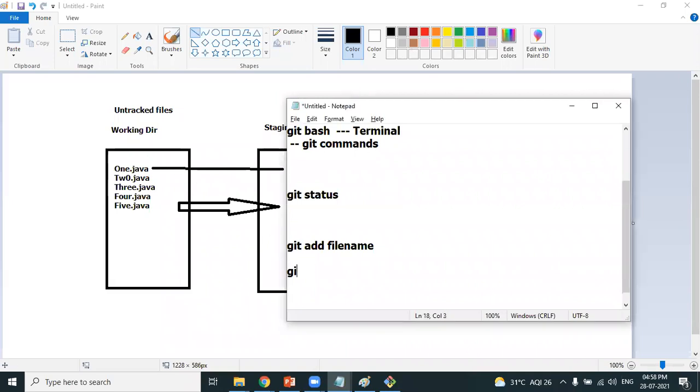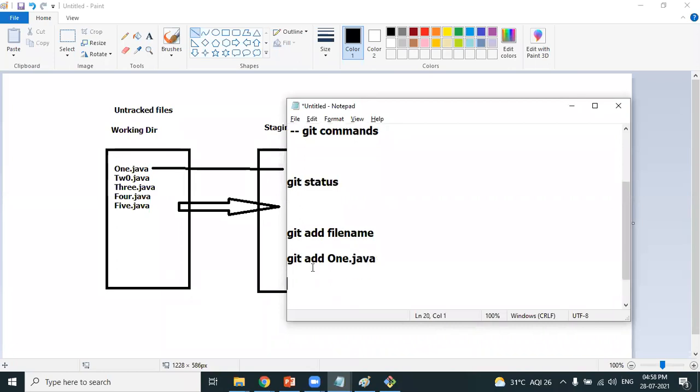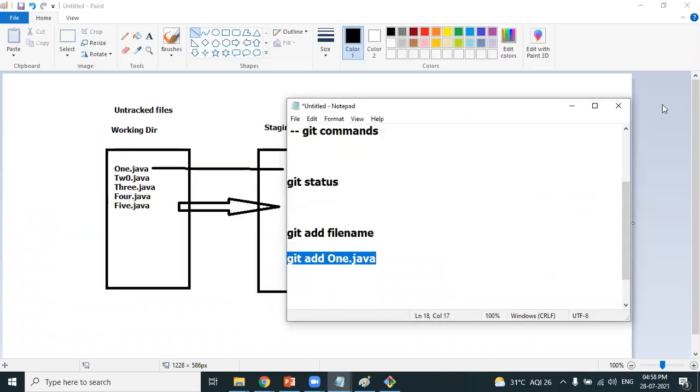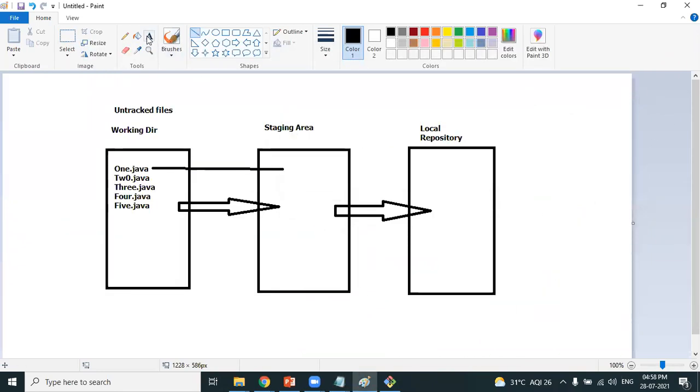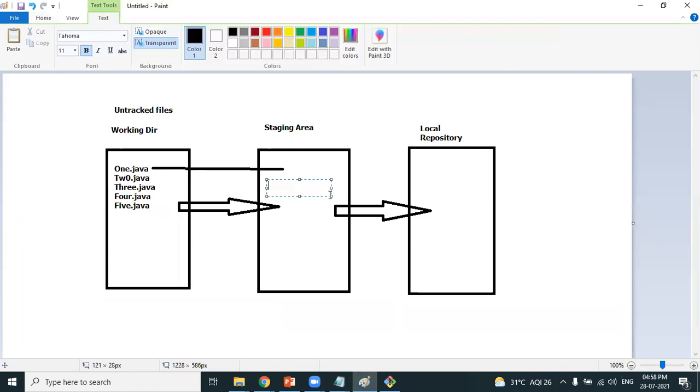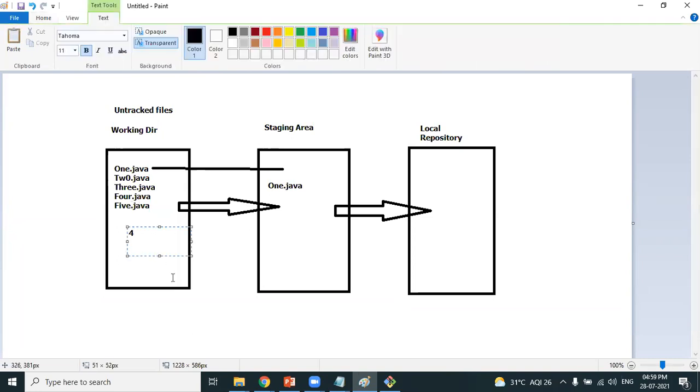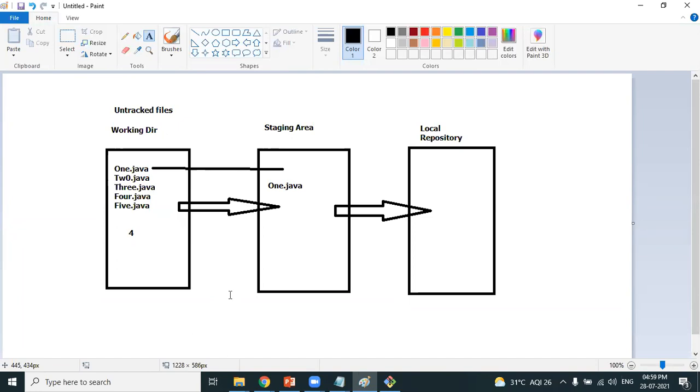Look at my command: git add, and the file name is 1.java. What will this command do, Sabarish, when I run it? It will move one file into the staging area. Which file will be moved into the staging area? Obviously, 1.java. And how many files will remain in the working directory? Now in the untracked section, only 4 files, because one is already moved.